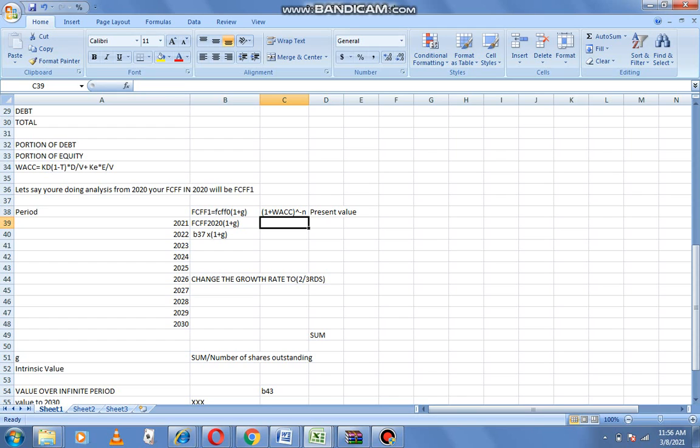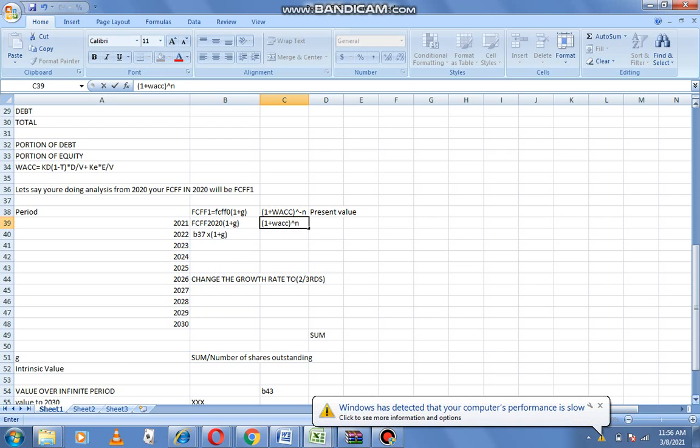If you want to divide, you say 1 plus WACC raised to period n, and you discount it back. So if we are working with 2019, we discount it back 1 year, so n will be 1, 2022 is 2, and so on until the end.